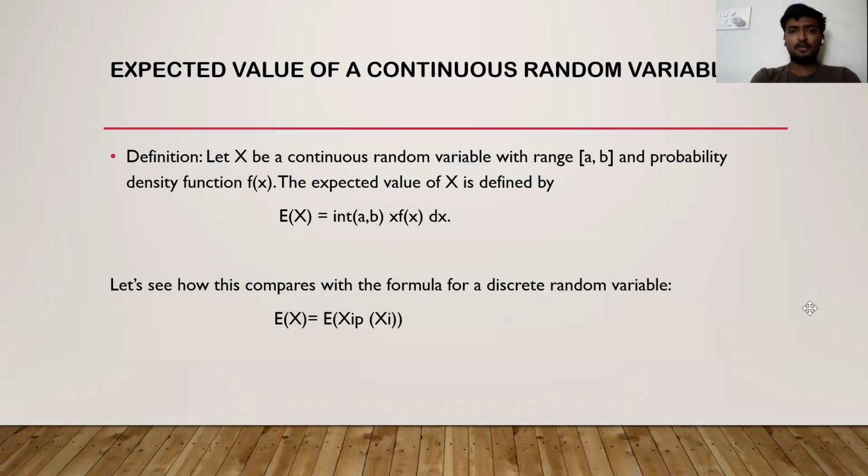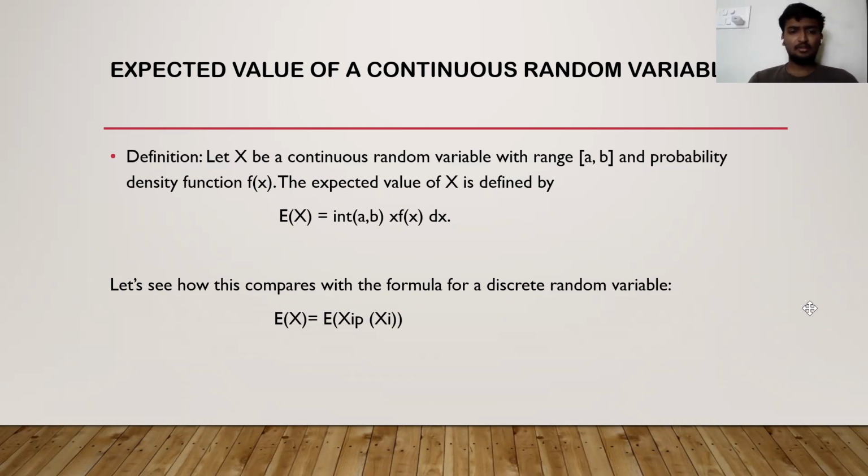Expected value of a continuous random variable. So we have this definition of the continuous random variable. Let x be a continuous random variable with range closed bracket [a, b] and probability density function f of x. The expected value of x is defined by E of x is equal to the integration from a to b of x into f of x dx.